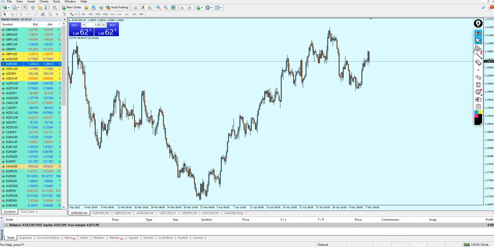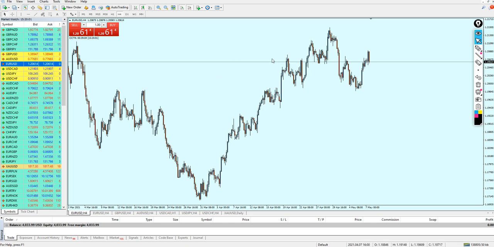I want to highlight here that I have a $4,000 account. Now, how much do I plan to invest on this trade? I am planning to invest my today's profit, which is about $500. So $500 is going to be my investment on this news. In the worst scenario, if things don't go how I planned, I won't lose more than $500.